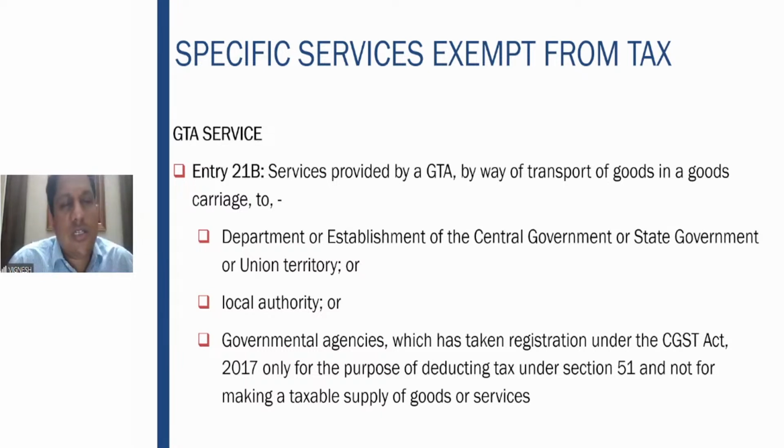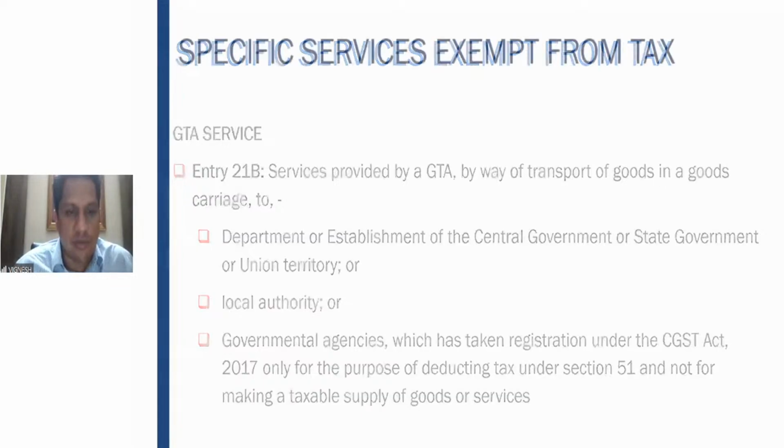Government organizations with regard to contracts of supply, if it is more than 2,50,000, should deduct 1% TDS, for which they have to take registration under section 51 of the CGST Act 2017. So these government agencies which have taken the registration for this purpose and not for making a taxable supply, if the GTA is providing services to such government agencies, that also is exempt from GST.